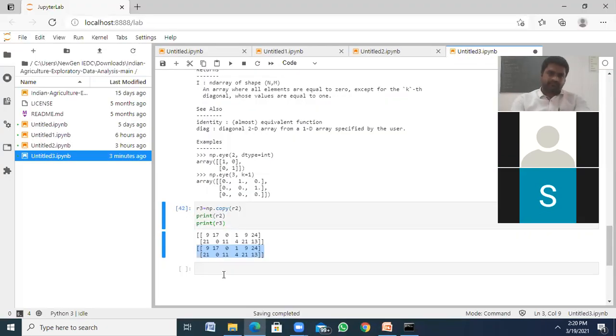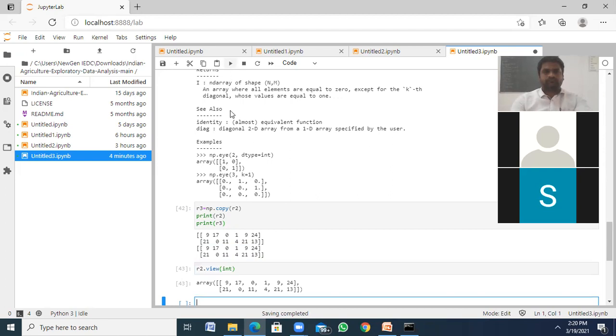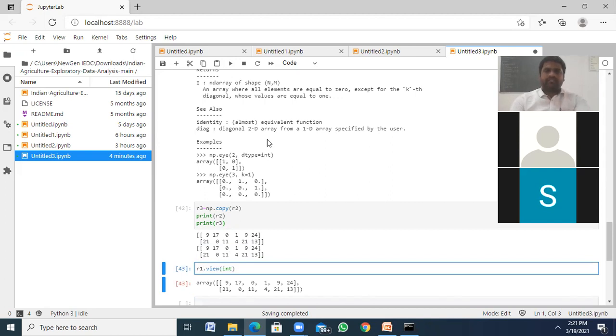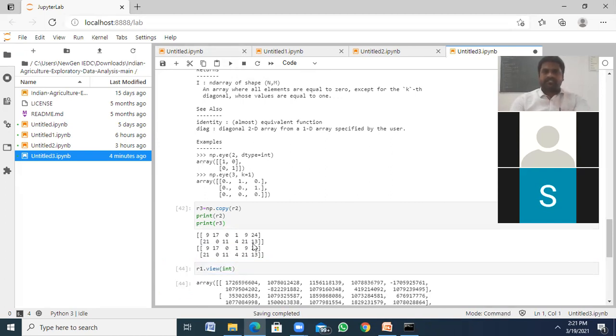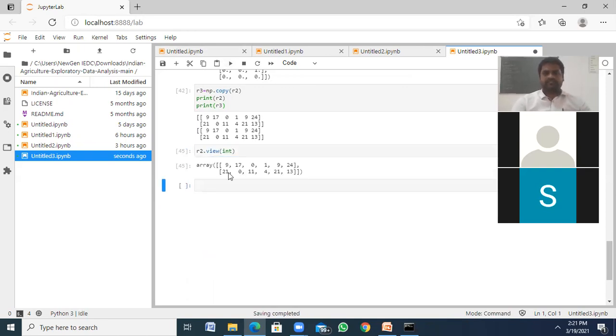The next is view. T2 dot view of, not np. R2 dot view of int. Okay. If at all I'm using R1, what happened? There is a float type, right? It converts into integer like this. It converts into integer 8. Okay. If at all I'm using R2, the same integer will be this.